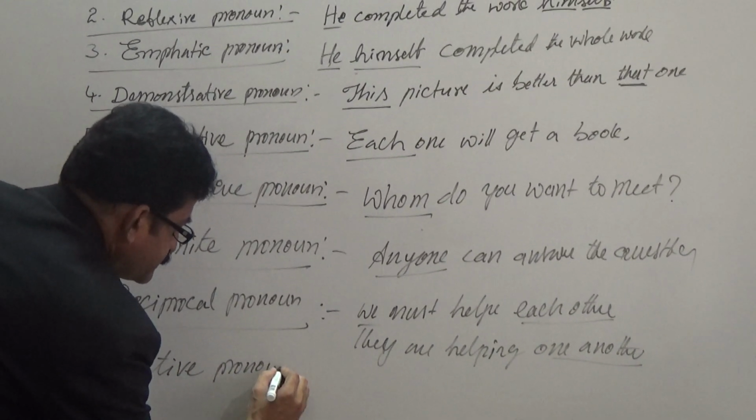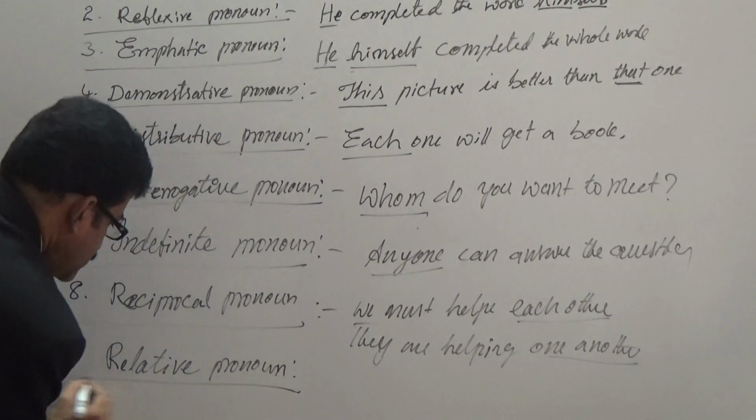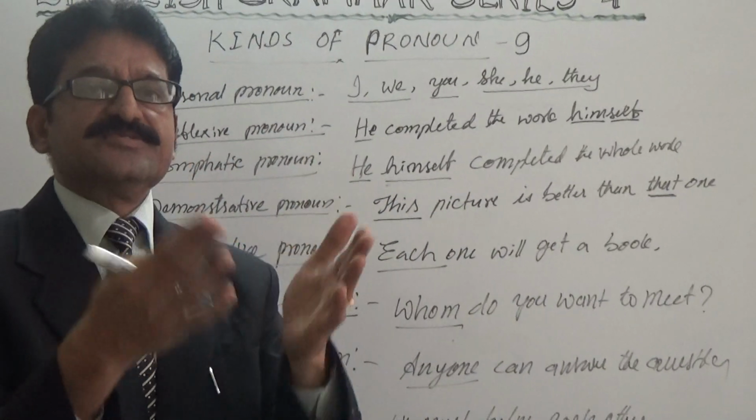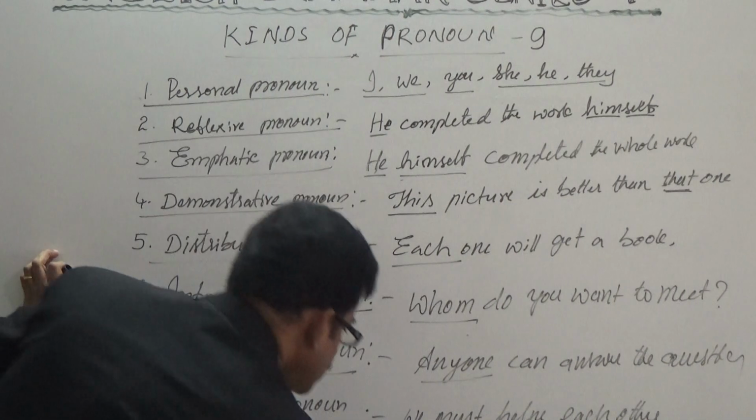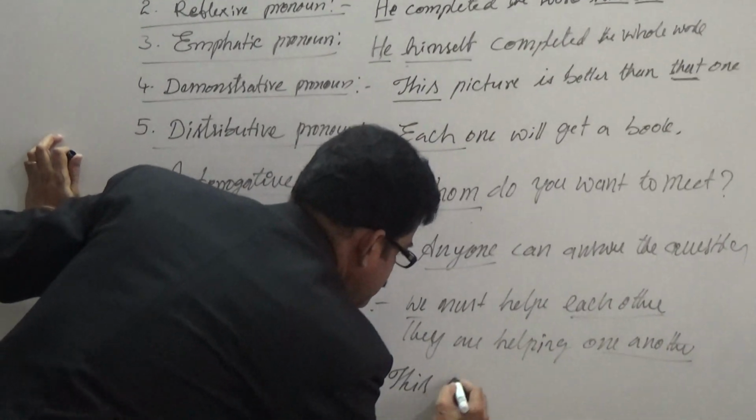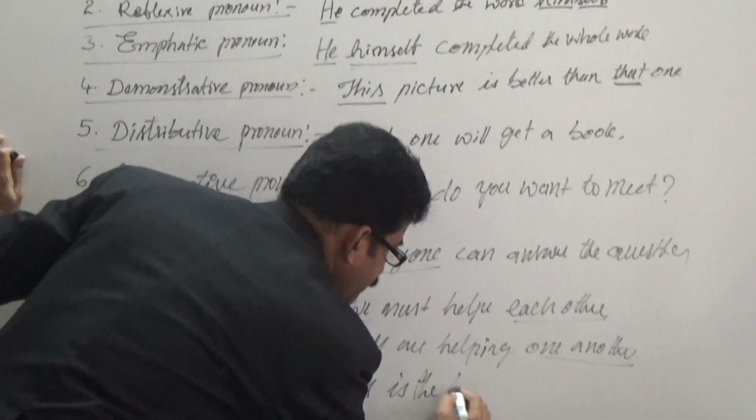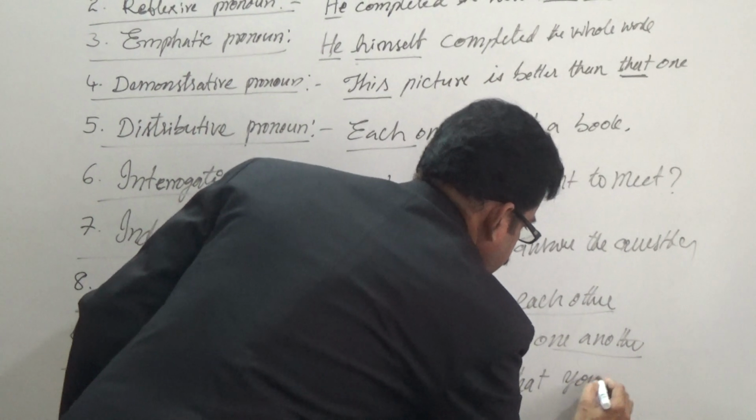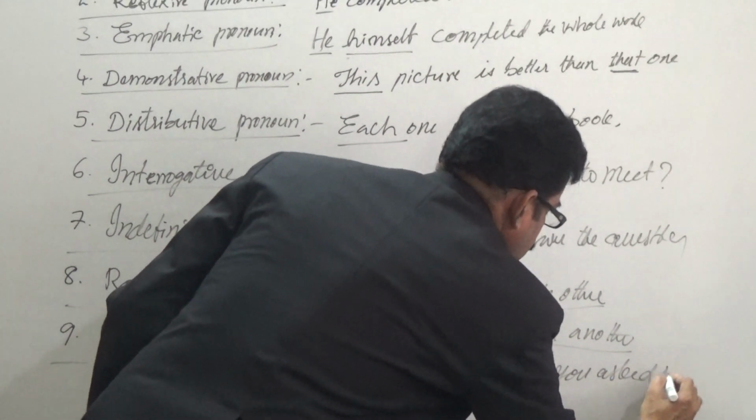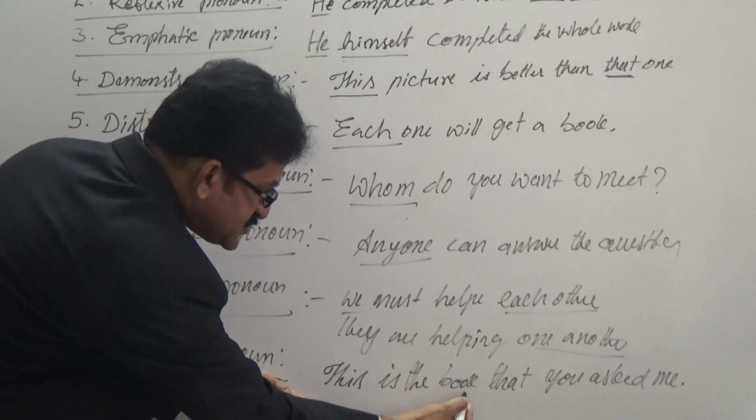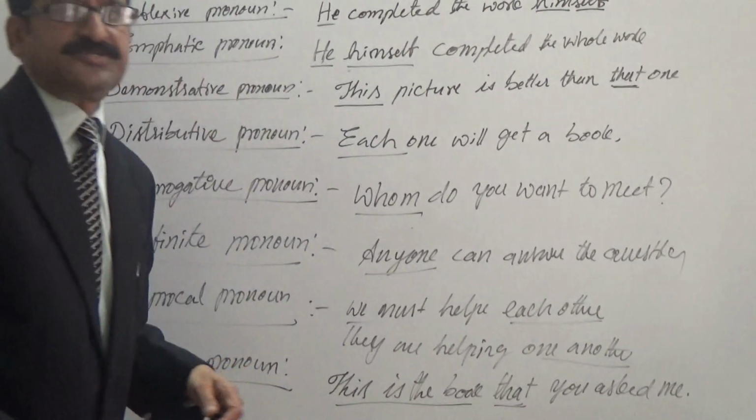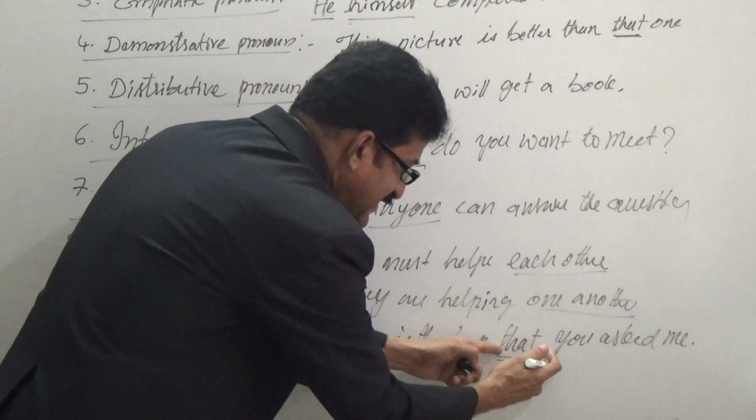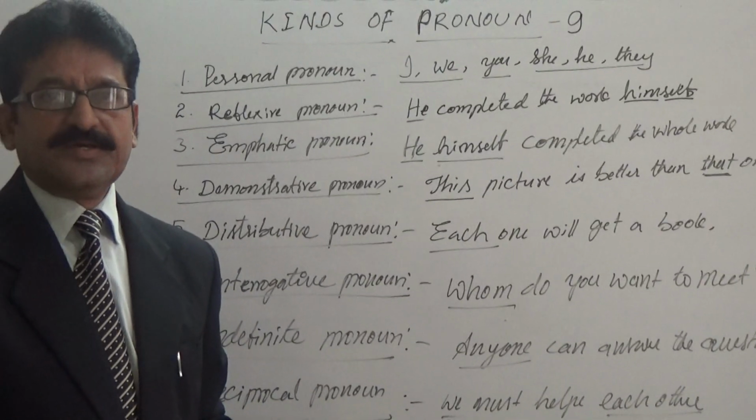Relative pronoun. Isn't it? The pronoun which relates with the subject of a sentence is called relative pronoun. See, for example, this is the book that you asked me. See here, this is the book that, you see, this is the book that you asked. This is called relative pronoun. This relates to the book which, isn't it?